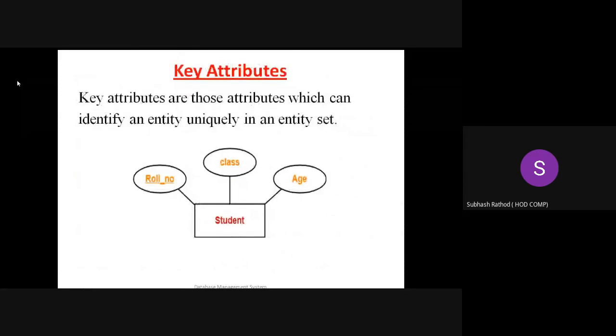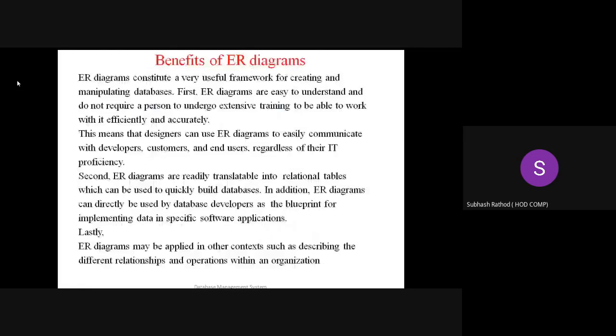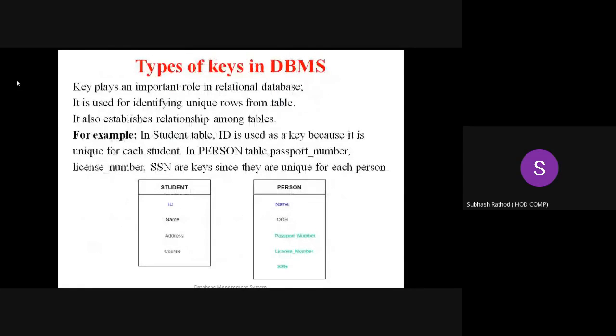Key attribute we know, right? What is a key attribute? Those attributes which can identify an entity uniquely. The word is uniquely, in the entity set. Then the types of keys. We know what a key attribute is: the type of attribute which locates a record uniquely in the entity set.